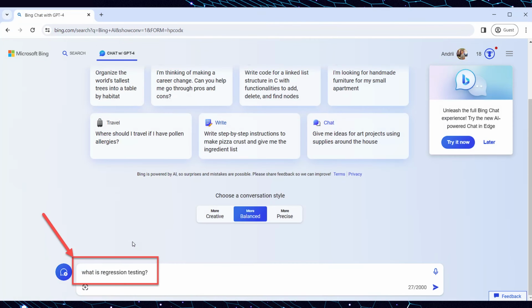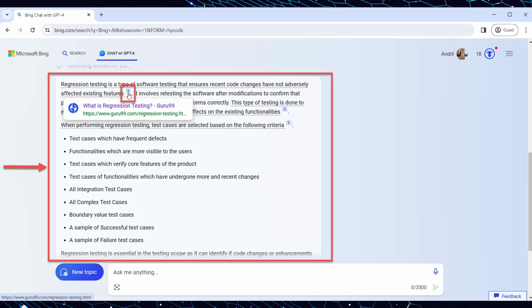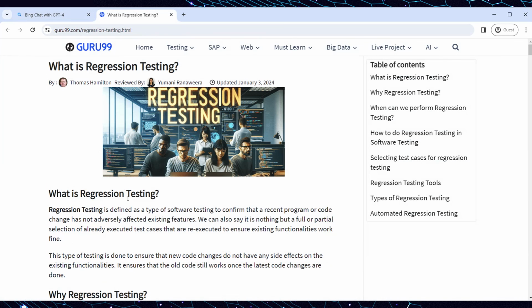Another useful functionality of Bing is the possibility to navigate to the resource of the generated answer. For example, open Bing AI and input the next prompt. What is regression testing? After submitting the prompt, Bing answers by providing the answer. Next to each sentence is displayed the number of the resource from which the information is received. Click on the number next to the sentence, and you will be navigated to the website where you can find more information about the desired topic.